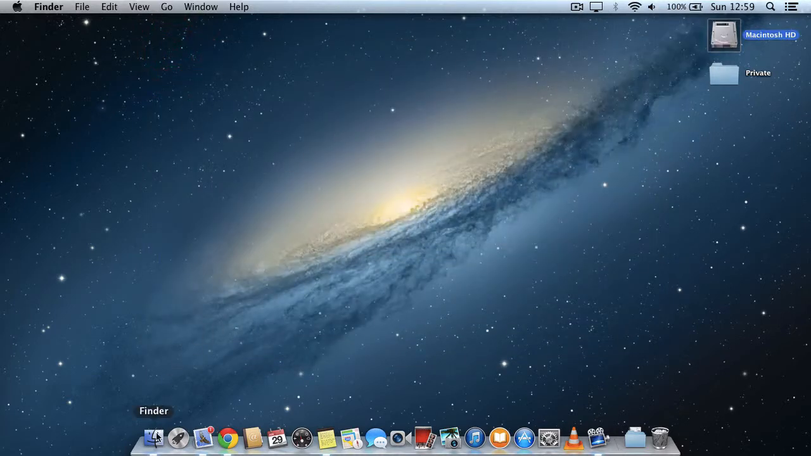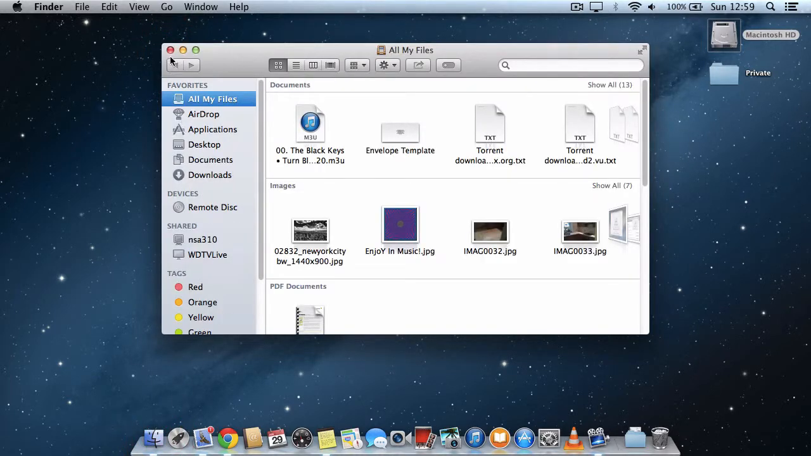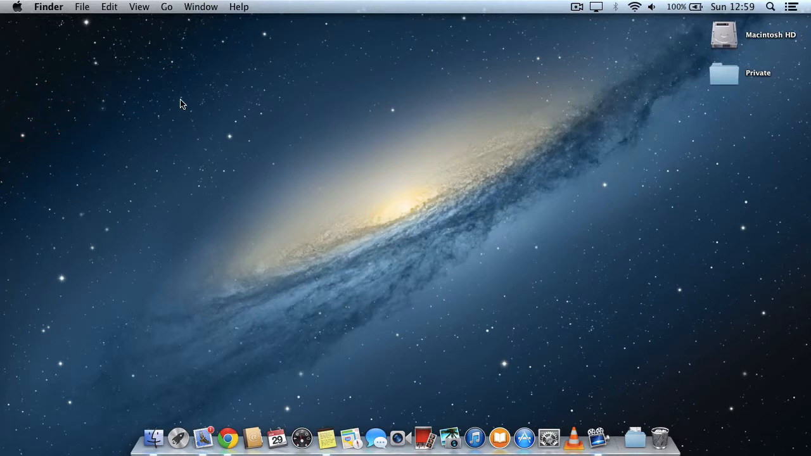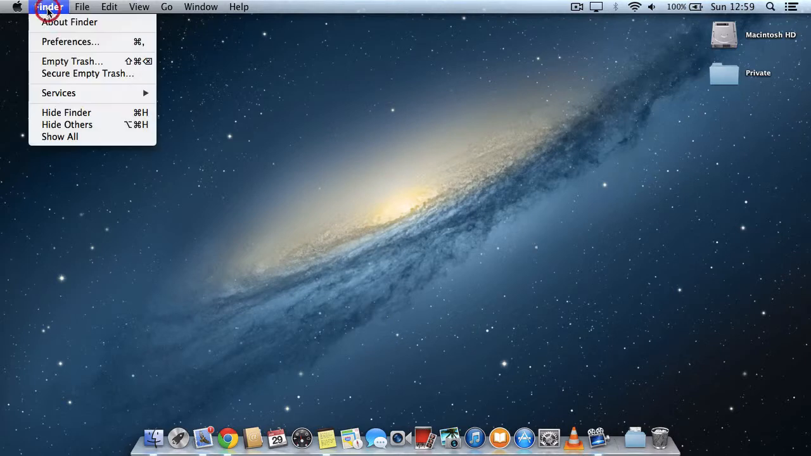What to do is either click the Finder icon down on the dock or click a blank space of your desktop, so you have the Finder option in the top left hand corner. Click on Finder and select Preferences.